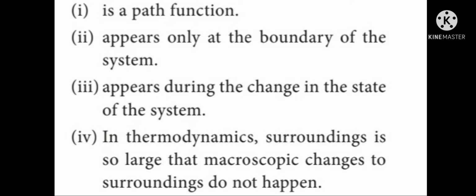That is, if there is change in the state of the system, the work will appear. Fourth point, in thermodynamics, surroundings is so large that macroscopic changes to surroundings do not happen. Hence, we completed the characteristics of work.